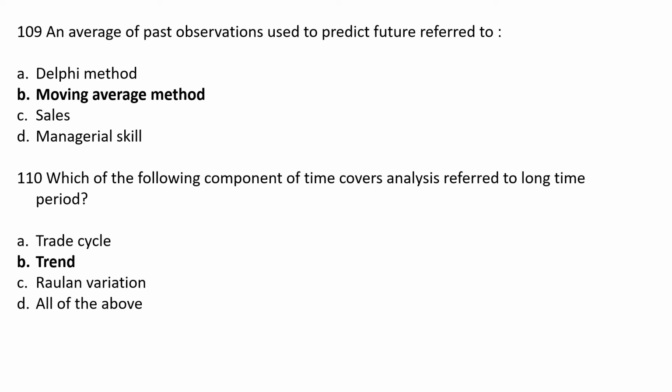Which of the following components of time series analysis refers to long-term period? Option A trade cycle, option B trend, option C revenue variation, option D all of the above. The correct answer is option B trend.